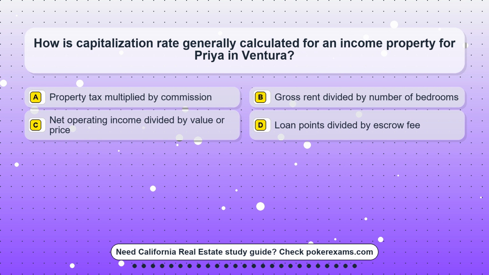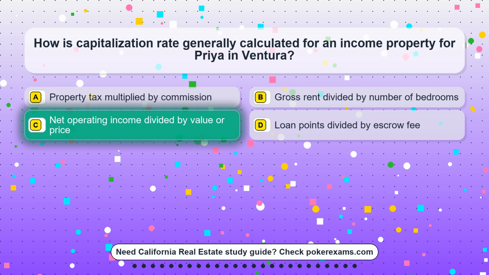Question 13. How is capitalization rate generally calculated for an income property for Priya in Ventura? Option A, property tax multiplied by commission. Option B, gross rent divided by number of bedrooms. Option C, net operating income divided by value or price. Option D, loan points divided by escrow fee.